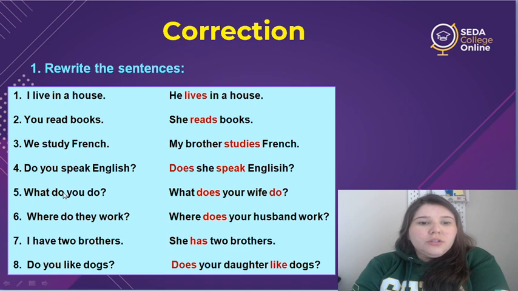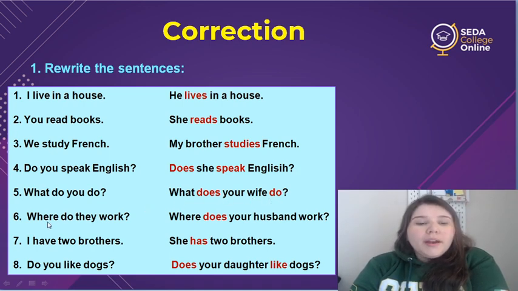5, what do you do? So here the subject is your wife. So your wife is the same as she. So what does your wife do? Yes? What does your wife do? So again, if we have does in the question, the verb stays the same way. We don't need to say does again. The correct way is: what does your wife do?